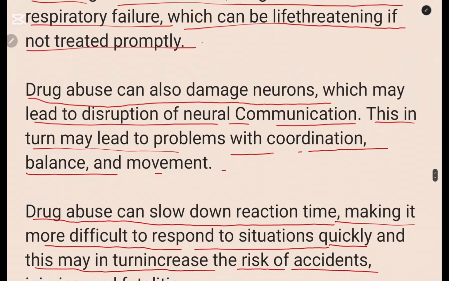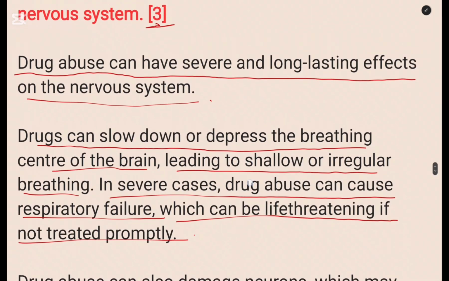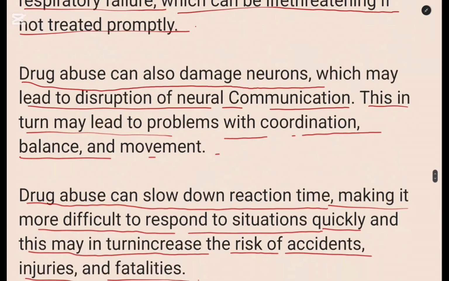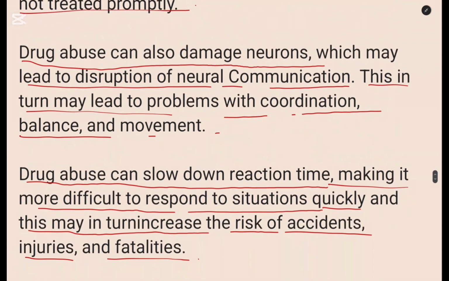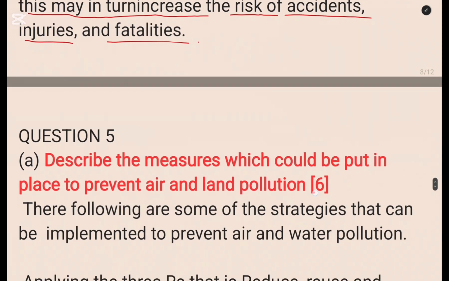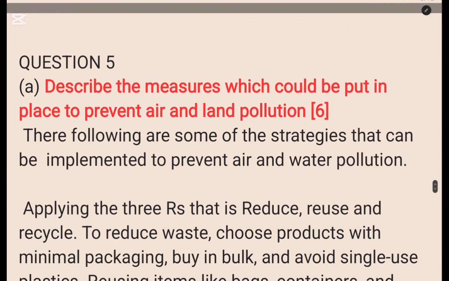Okay, so these are the effects of drugs on the nervous system. 3 marks. Okay. Then finally, question 5. The first question is, describe the measures which could be put in place to prevent air and land pollution. So here it is in two parts. Prevent air and land pollution.